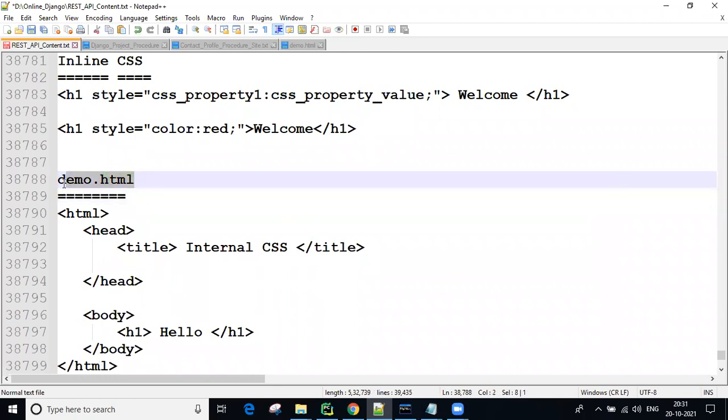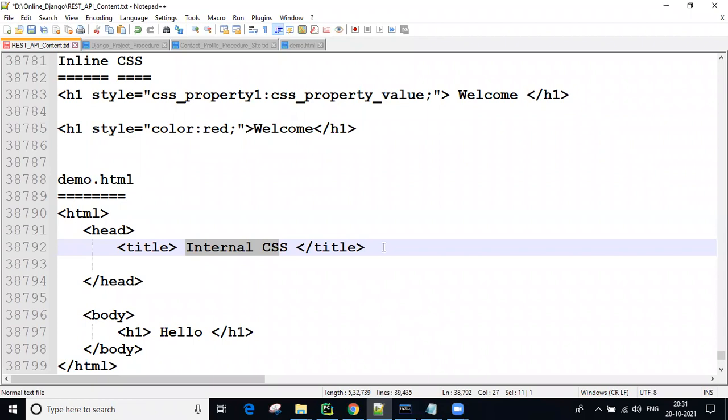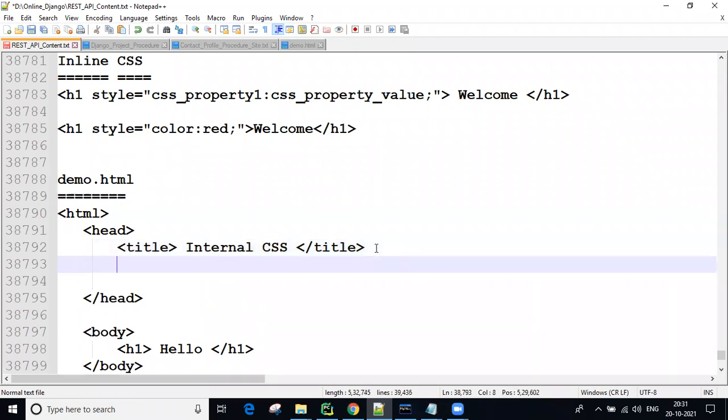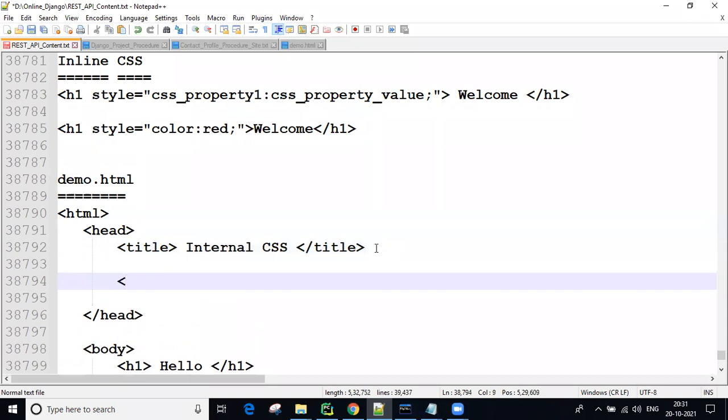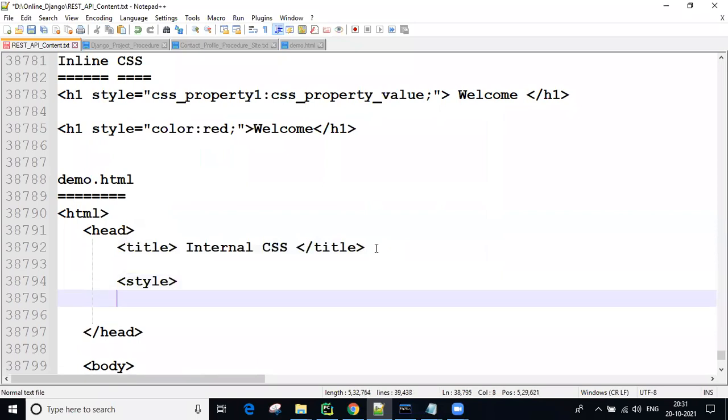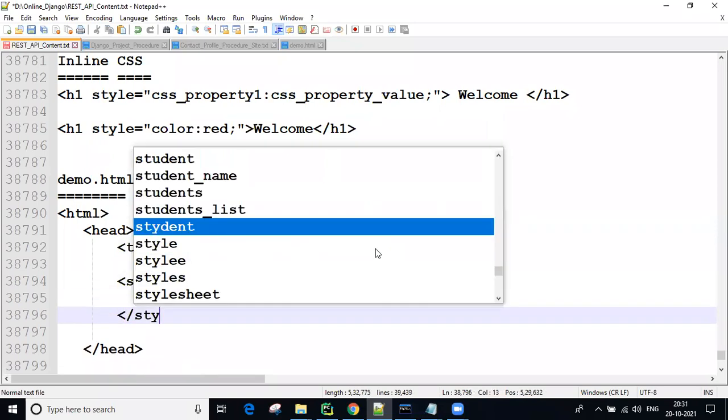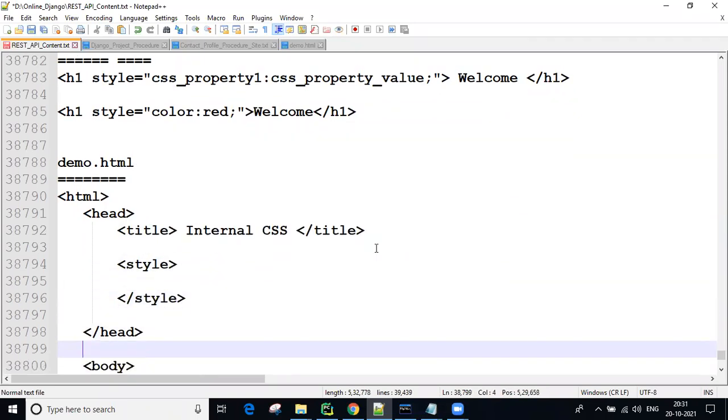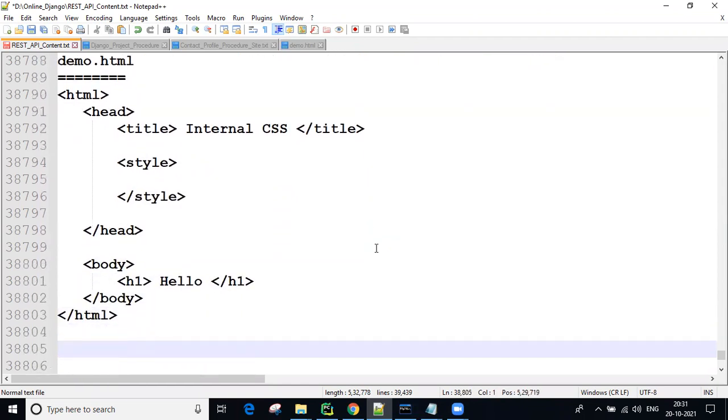Now, how are we writing internal styles? By using one tag named the style tag. A tag means the less than and greater than symbols are important, guys. We write the style tag in between the head section. This is the style tag closing. Come on guys, listen carefully.